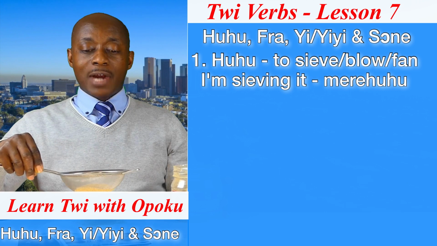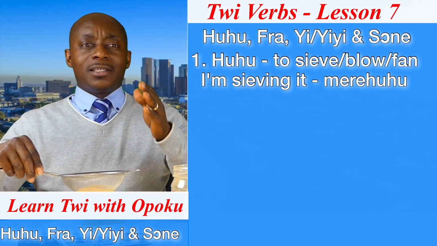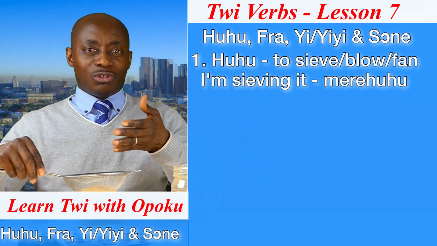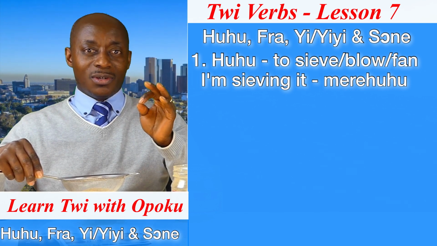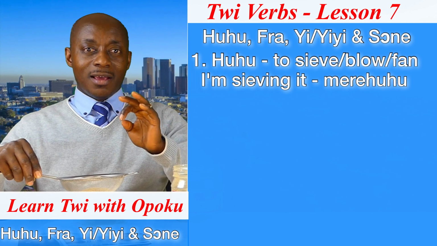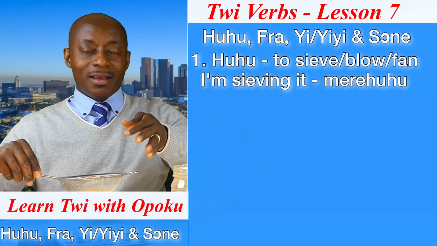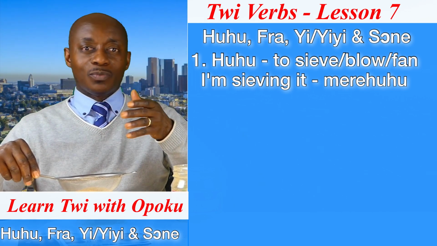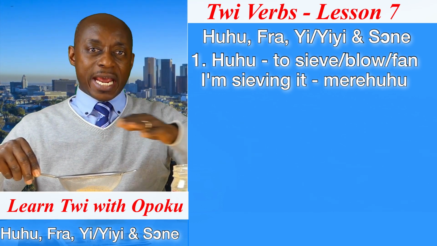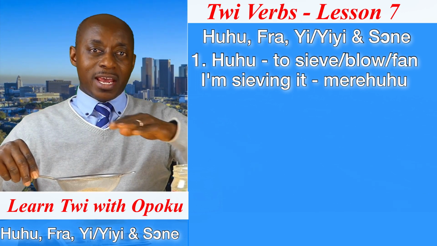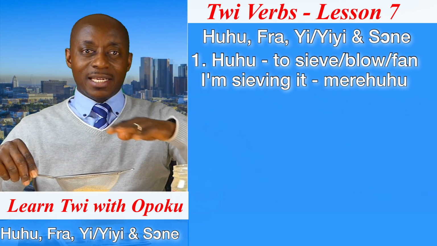You know, we write meri huhu. I think now we are familiar with this Twi construction. And that is what? The present continuous. When we write it, we add re. But when we are talking, we don't make use of re. But we say me ko, me didi.